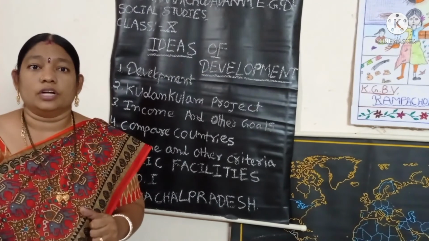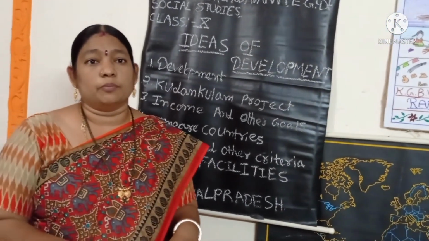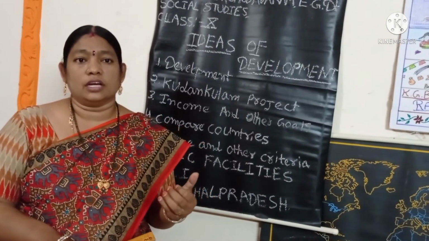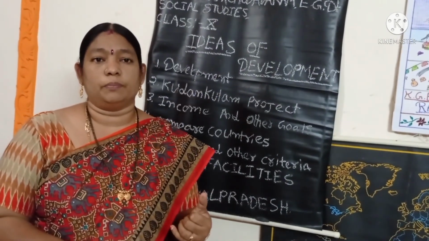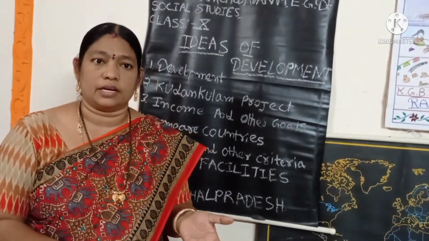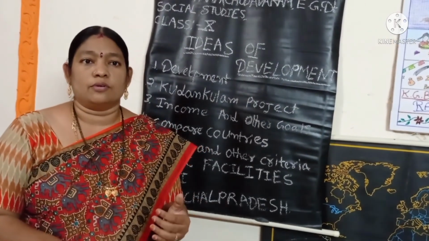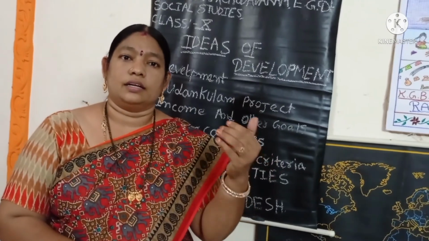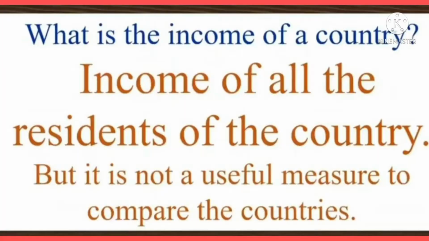So the World Bank gave a report on how to calculate developed or developing countries. So we have to see how we calculate them.